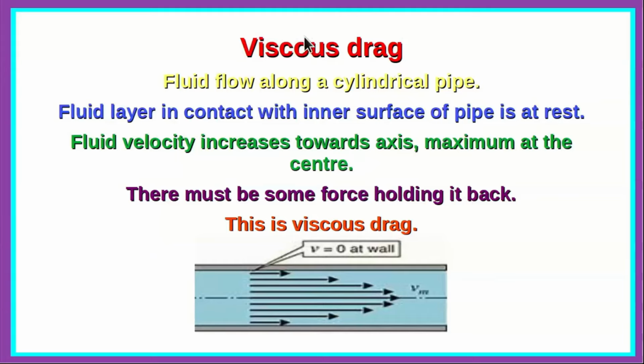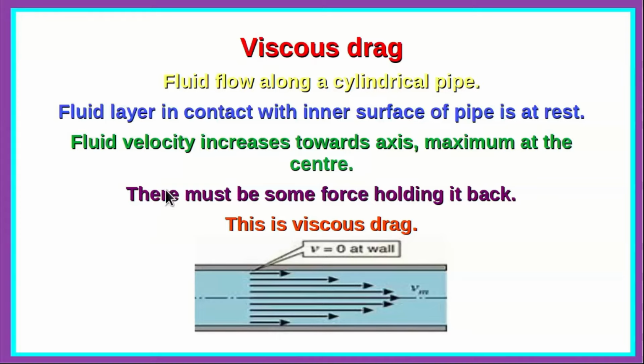Now what do you mean by viscous drag? Consider the fluid flow along a cylindrical pipe like this. The fluid layer in contact with the inner surface of the pipe will be at rest. The fluid velocity increases as you go from the inner surface of the pipe towards the axis at the center, and the flow rate will be maximum at the center. These vectors represent the velocity starting from the surface of the pipe towards the center or axis, and then we once again cross the axis and go towards the other surface of the pipe, when from the center onwards the flow rate will decrease towards zero.